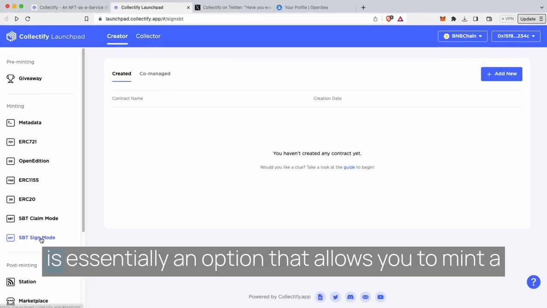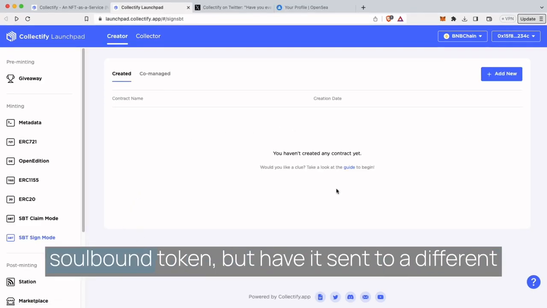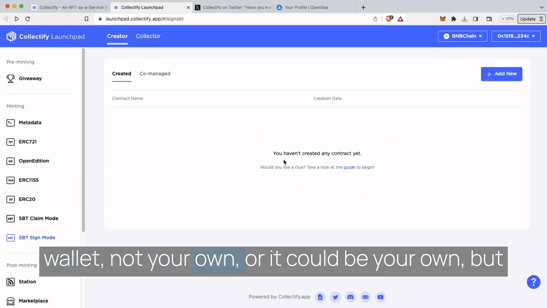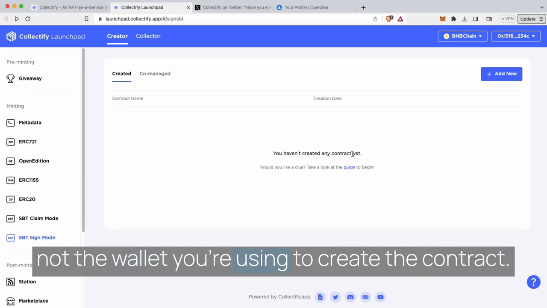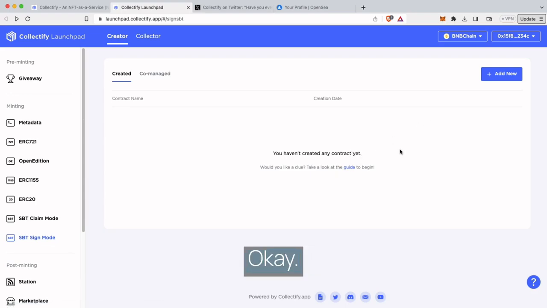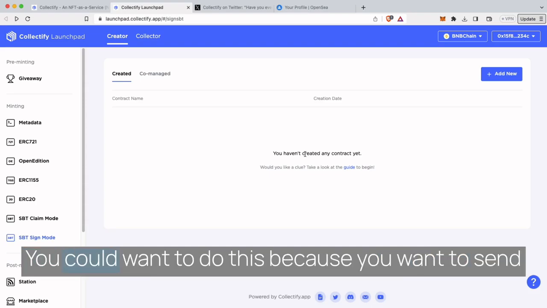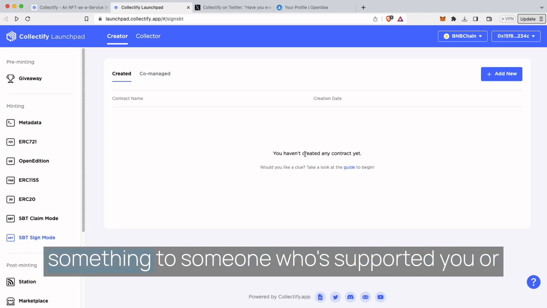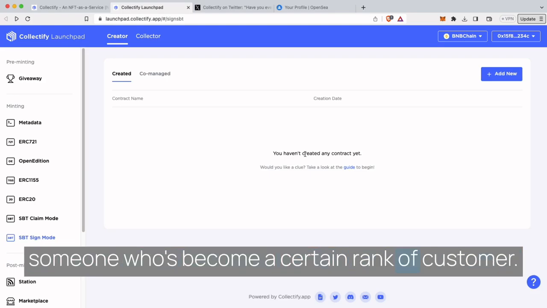Sign mode is essentially an option that allows you to mint a soulbound token, but have it sent to a different wallet, not your own, or it could be your own, but not the wallet you're using to create the contract. Okay. Why might you want to do this? You could want to do this because you want to send something to someone who's supported you, or someone who's become a certain rank of customer.